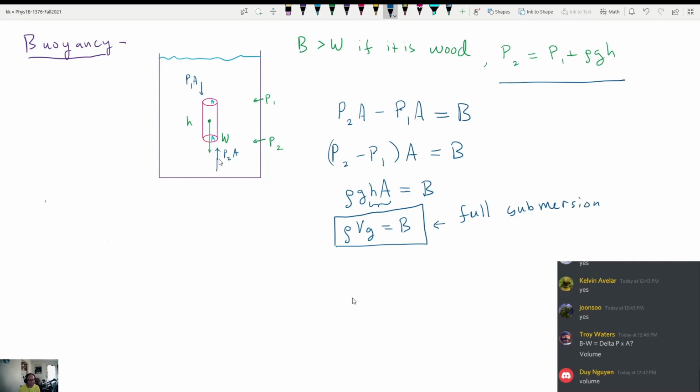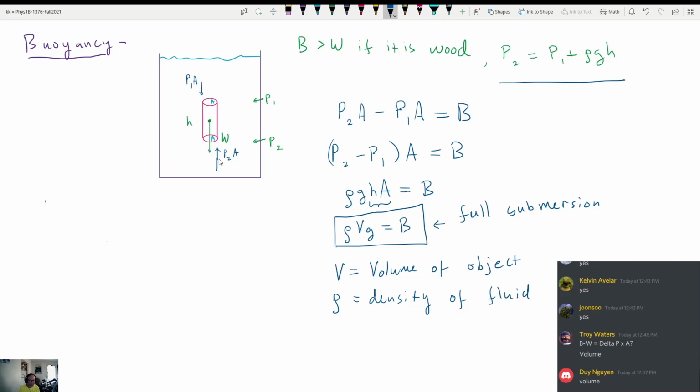Now, what are the quantities that show up in this system? V is the volume of the object, okay? And you know what G and rho are, right? Rho is the density of, not the object, but the fluid, right? And then G is just gravity.